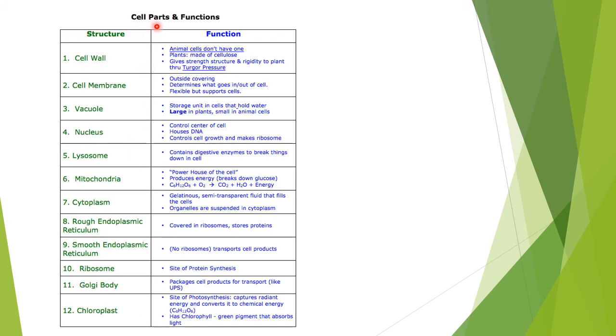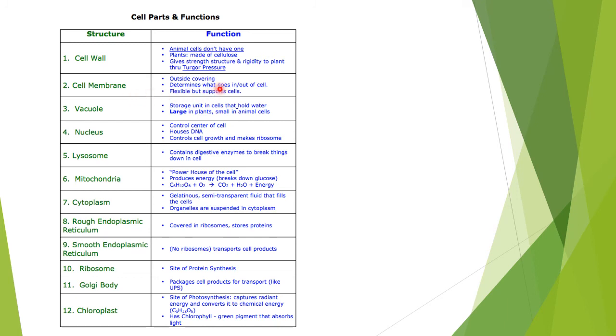So these are the parts of the cells and the functions. We will be studying them one by one. This year you need to know about the cell wall, cell membrane, nucleus. Some of the functions, you do not have to go very deeply, but you should know what other parts are present in a cell. For example, the cell wall. Animal cells don't have one, that means the cell wall is present only in plants, not in animals, and it gives strength, structure and rigidity to the plant.